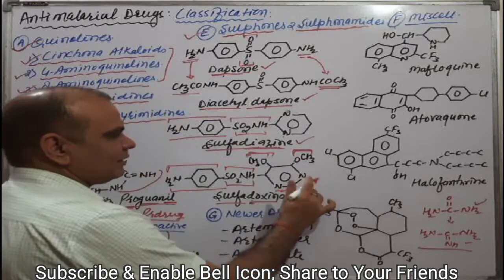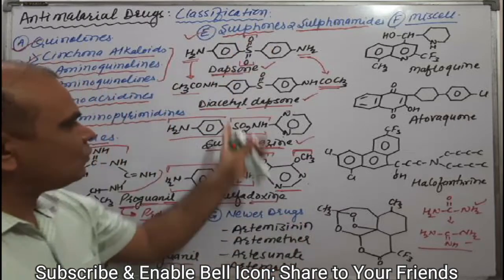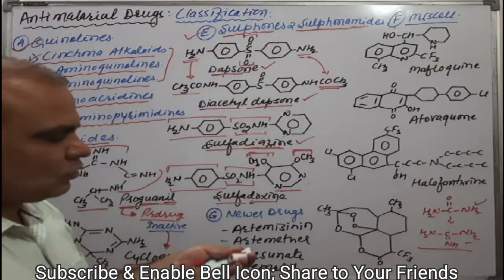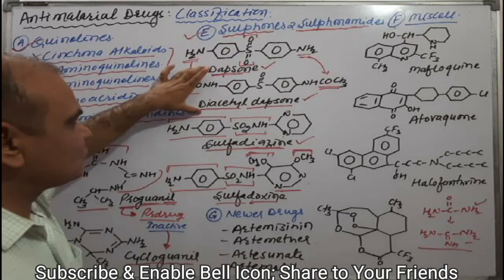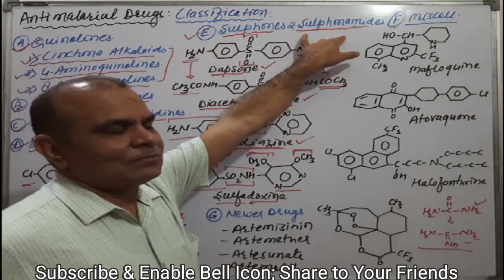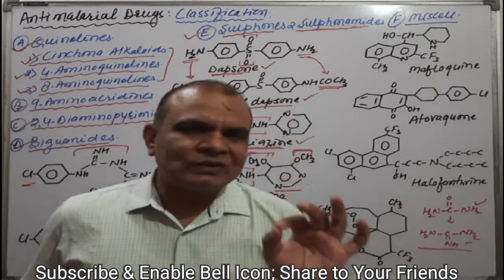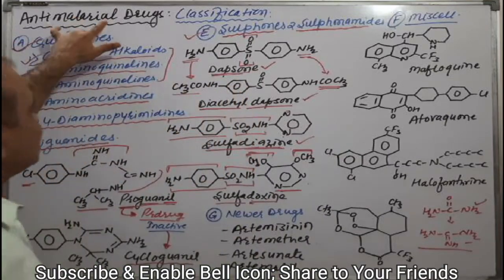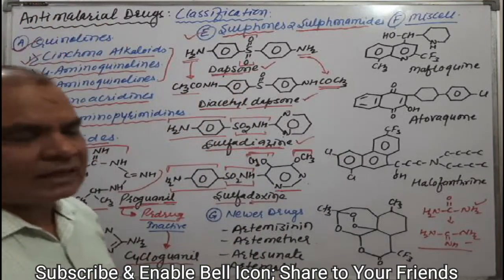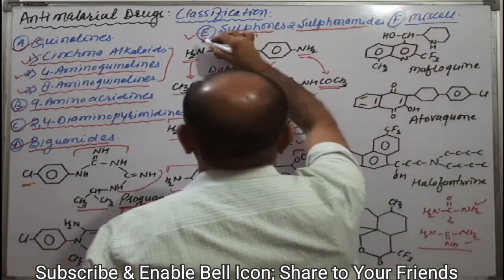Okay, these are four drugs: two drugs are from sulfones, that is dapsone and diacetyl dapsone. Similarly, two sulfonamides, that is sulfadiazine and sulfadoxine, which are used as anti-malarials, as we are discussing the anti-malarial classification. Okay, now come to the next category, that is miscellaneous.